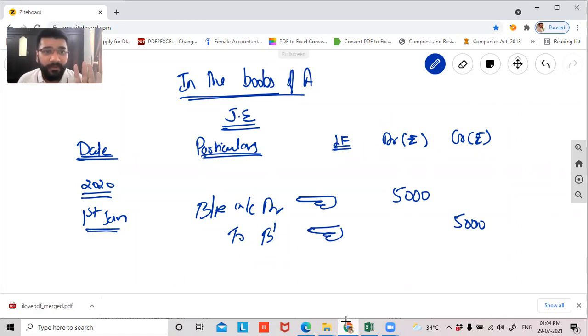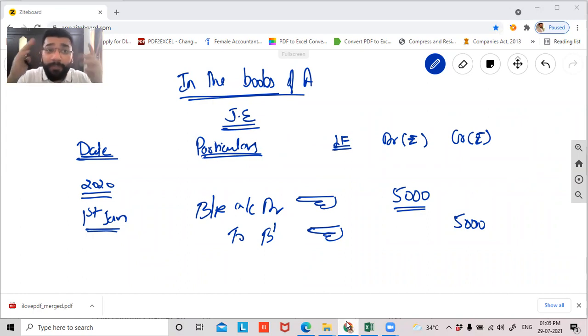Guys, this 5,000 rupees, A is enjoying it for a shorter period. He has to give that money back to B. So since he's getting bills receivable, he's creating an asset. To increase the asset, we have to debit it. At the same time, this money is not my money. It is not my income. Rather, it is money which I have to repay in future.